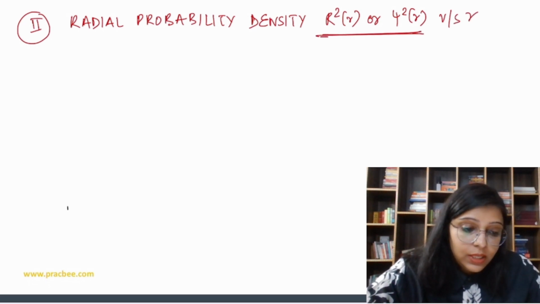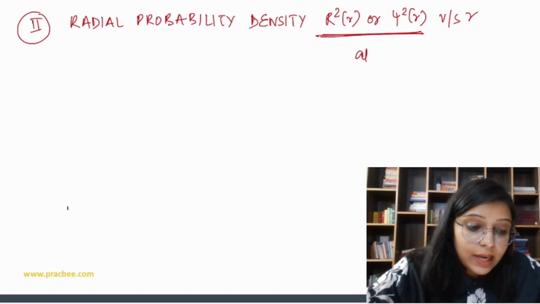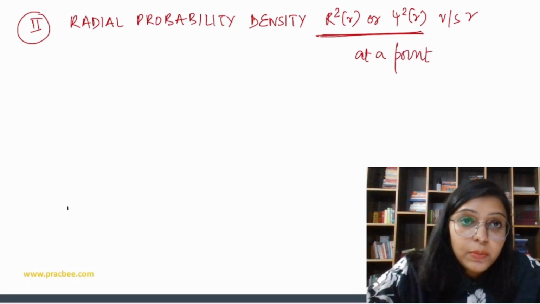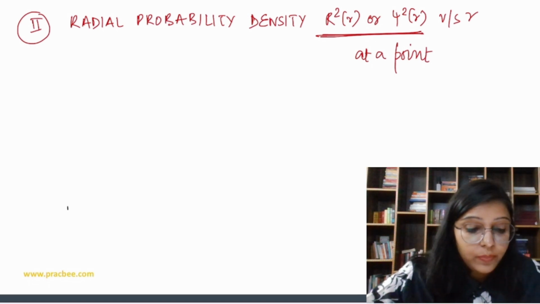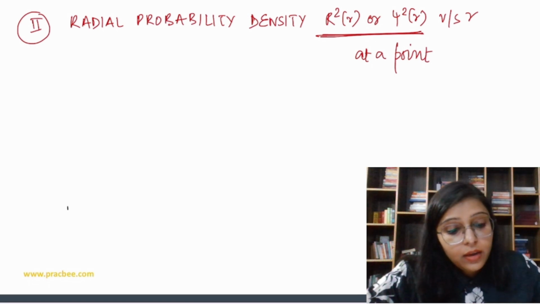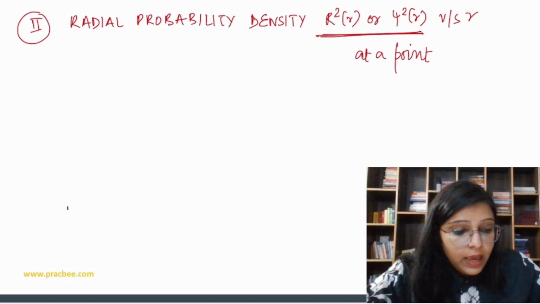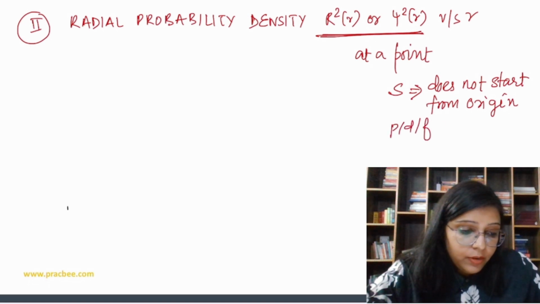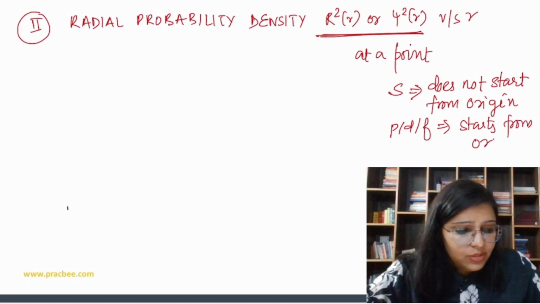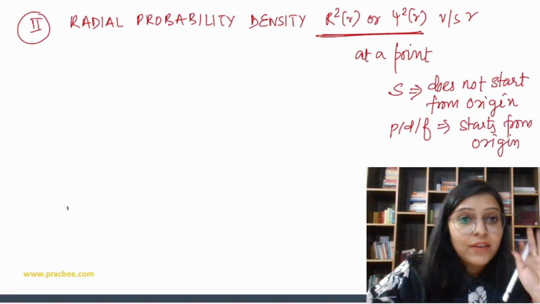So this means probability of finding an electron at a point. एक पॉइंट पे प्रोबेबिलिटी इलेक्ट्रॉन की मिलने की, that is the radial probability density बच्चे. Now here what happens, the same s plot does not start from origin, but p, d and f plot starts from origin.